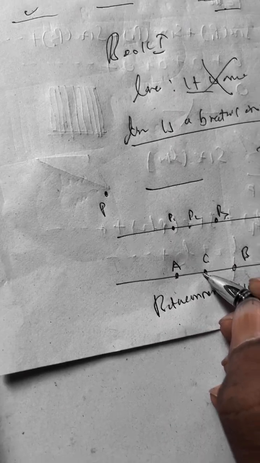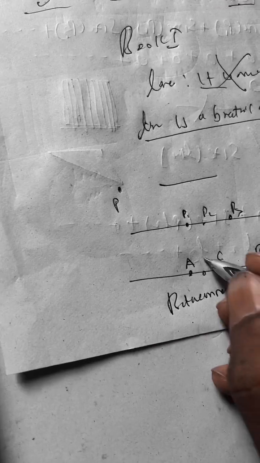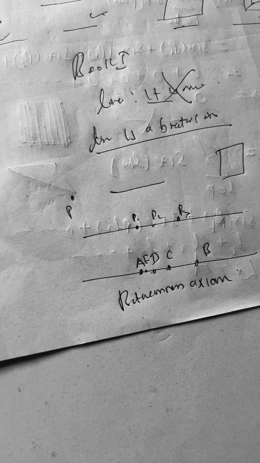Given two points A and C, apply the betweenness axiom, and we get the next point, D. In between A and D, we can get yet another point. So it goes on and on. It is continuous, but it does not mean a line is made up of points. It only means that on the line, points live.